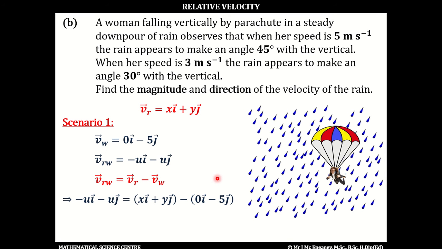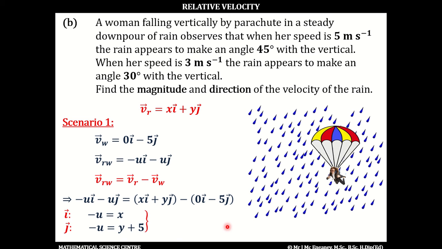If we then equate the coefficients of the i's on both sides, on the left-hand side in front of the i we've got minus u. On the right-hand side, we've just got x. There is no i term here. And similarly, if we equate the coefficients of the j's, minus u is y minus 5, which is y plus 5. So you can see with these two equations, the left-hand sides are the same, which means we can equate the two right-hand sides.